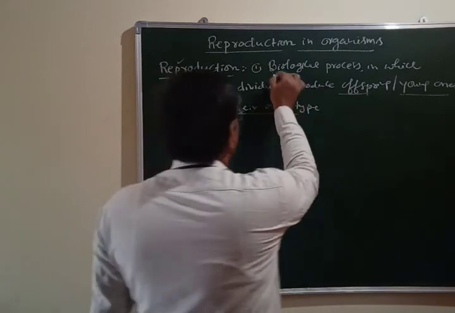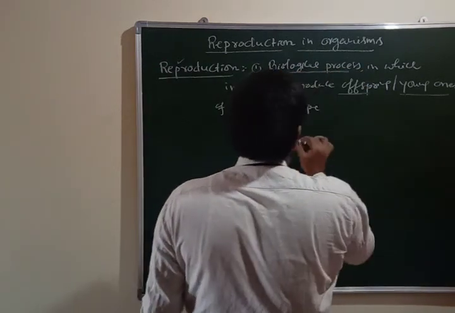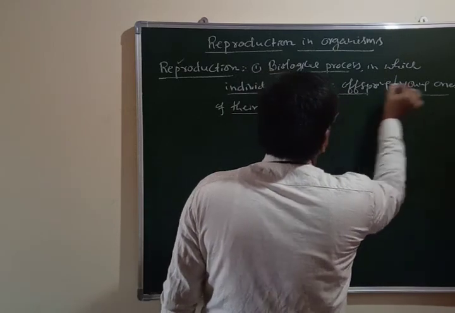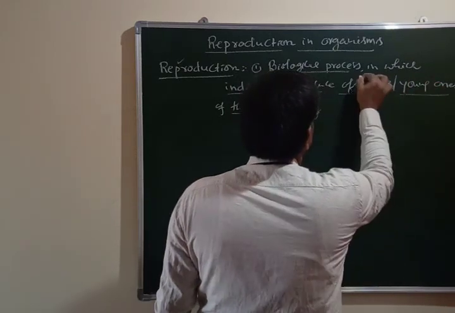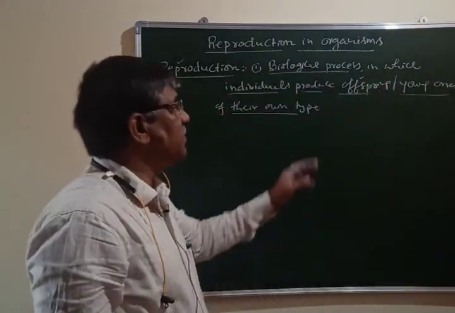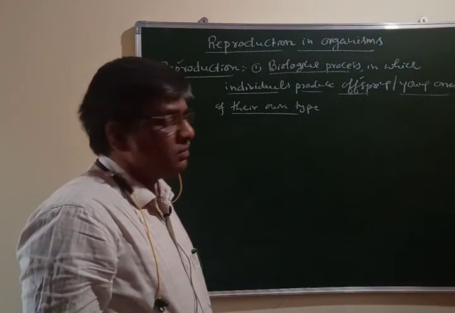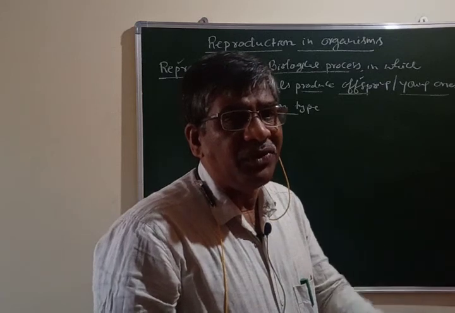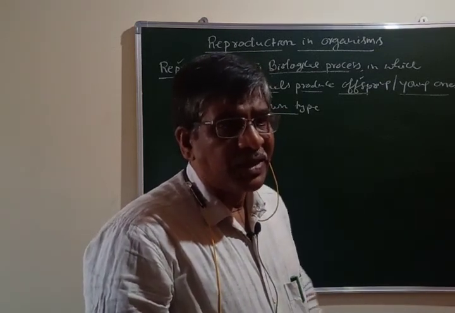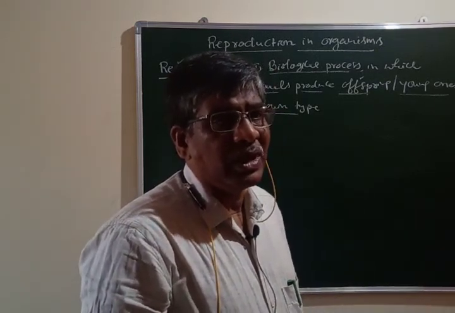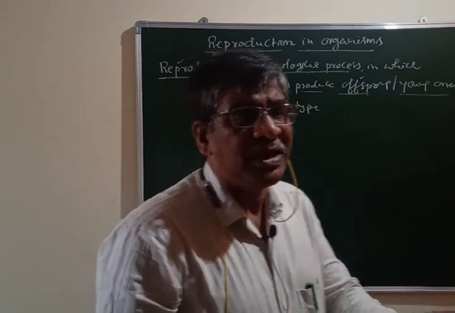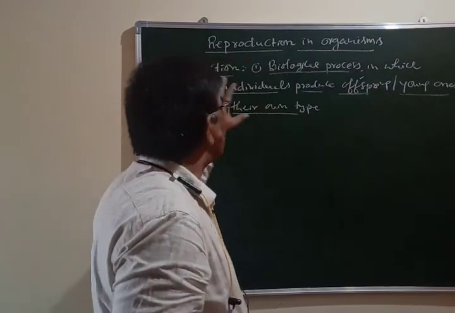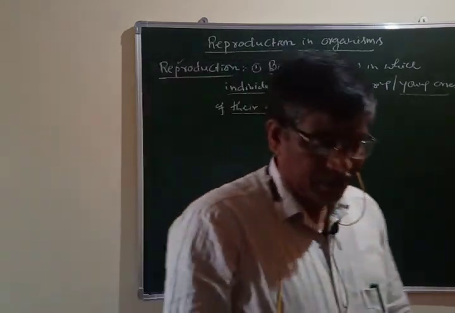It is a biological process in which every individual produces its young ones or offspring. The young one which is produced must be similar to itself, similar to its parents. That whole process is what we call reproduction.